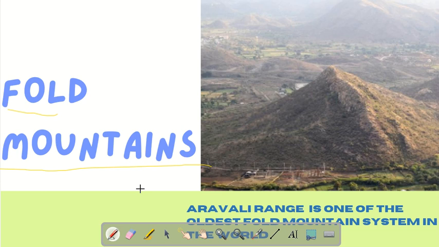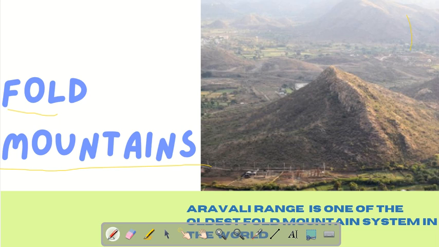So what are fold mountains? How are they formed? Fold mountains are formed when the land gets uplifted because of the compressional forces acting on it. Like what I told you about the internal process, by the internal process the fold mountains are formed. Okay. So the examples of fold mountain are Himalaya, Aravalli range.